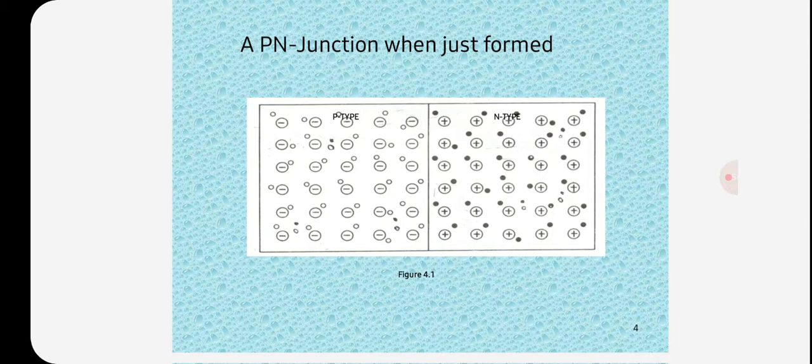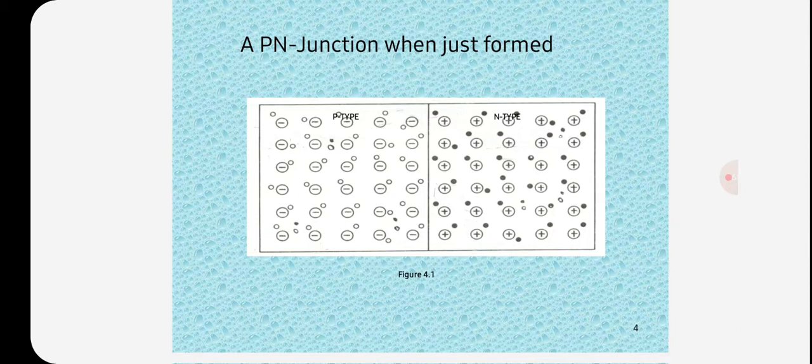When a sufficient number of donor and acceptor ions is uncovered, further diffusion is prevented. Thus a barrier is set up against further movement of charge carriers, that is holes and electrons. This is called the potential barrier. The potential barrier is of the order of 0.3 volts for germanium and 0.7 volts for silicon.